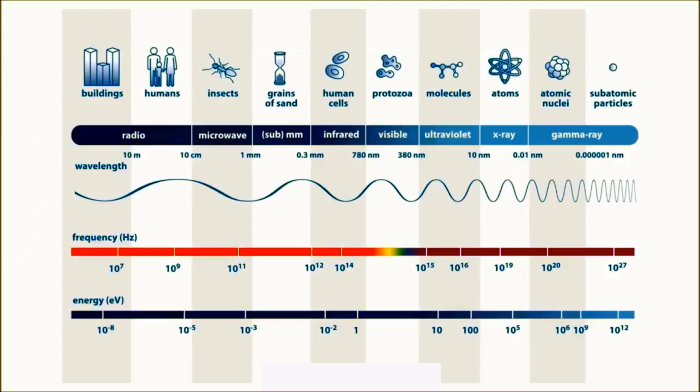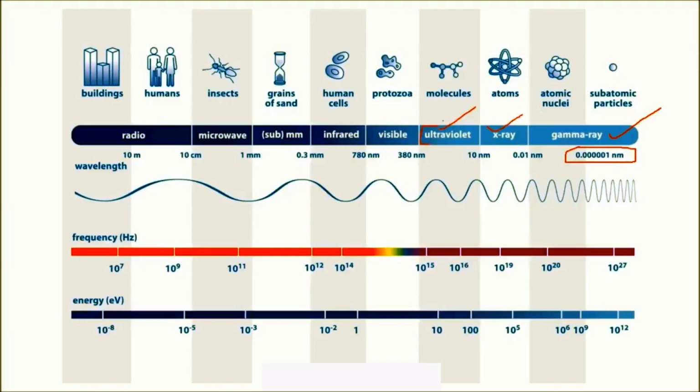And to understand short waves and long waves, let us see this electromagnetic spectrum, in which there are different kinds of waves based on their wavelengths and frequencies. So coming from low wavelength to high wavelength, the waves with least wavelength are gamma rays. We can see the magnitude of the wavelength, and then we have X-rays, and then ultraviolet rays.